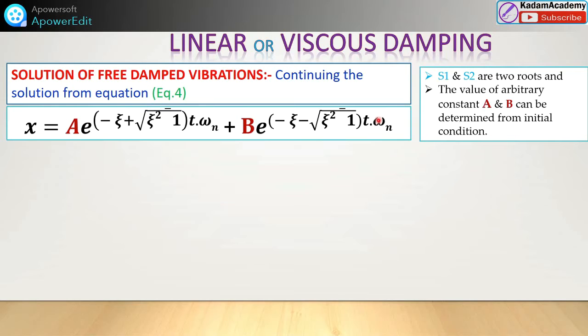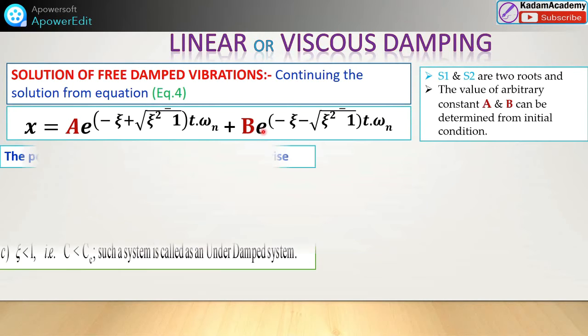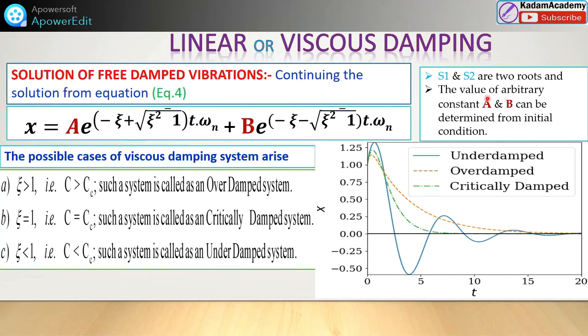S1 and S2 are the two roots. This term we consider as S1, and this term as S2. A and B are arbitrary constants. This equation is written in terms of zeta, the damping factor.